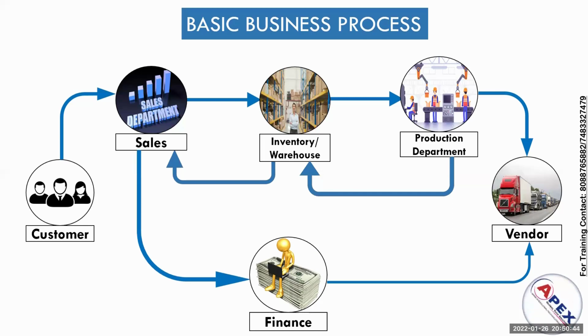Once they update the sales department, the sales department will generate the sales order for whatever product has been booked by the customer, and the sales will happen. This is the basic business process of any organization. I have not explained it in detail. Before entering into exact SAP, the ERP concept is there, and that we will see.